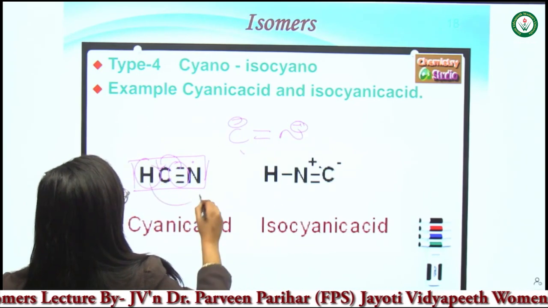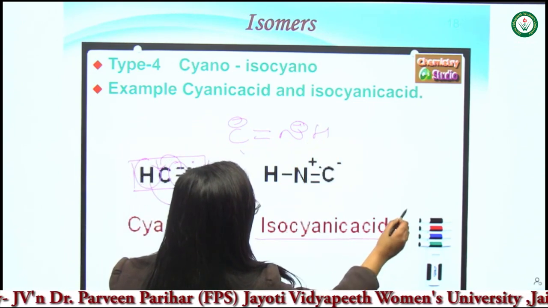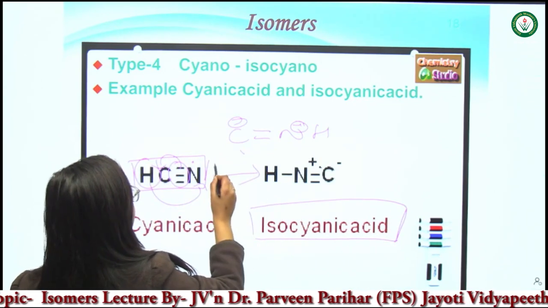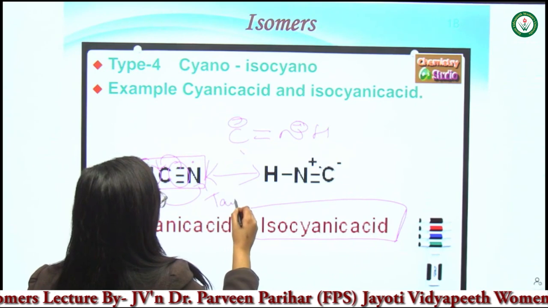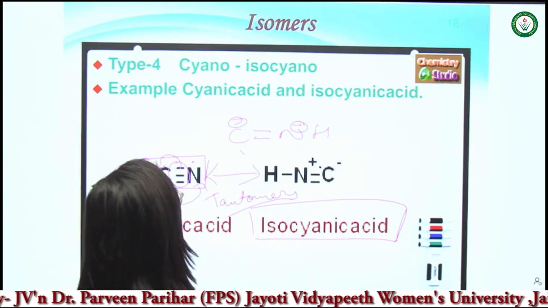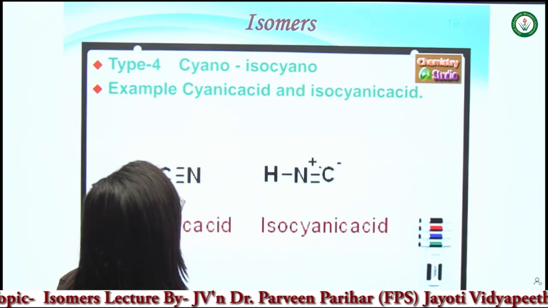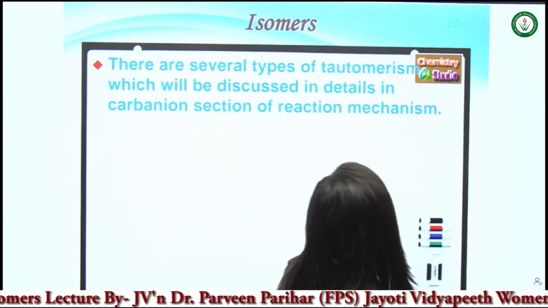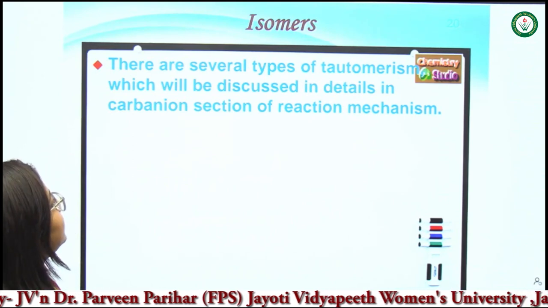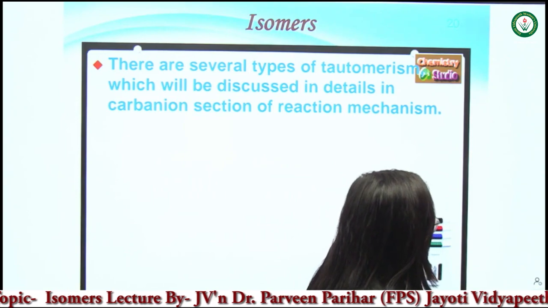And this hydrogen will be shifted to this nitrogen and we get the isocyanic acid. So these are also interconvertible and considered as tautomers. So it's clear what tautomers are, cyano and isocyano done. There are several types of tautomerism which will be discussed in detail. Now it's enough for today on what tautomers are.